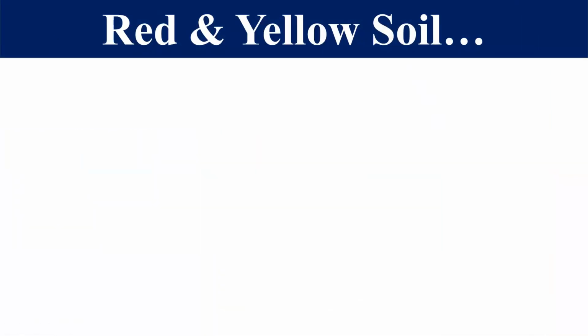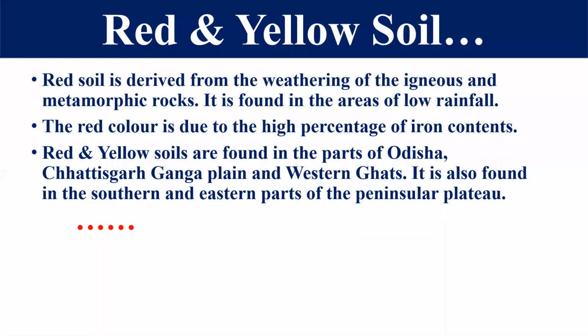Now, the next kind of soil is red and yellow soil. This is also a most important soil. This red soil is derived from the weathering of igneous rock and metamorphic rock. But this type of soil is found in low rainfall areas.